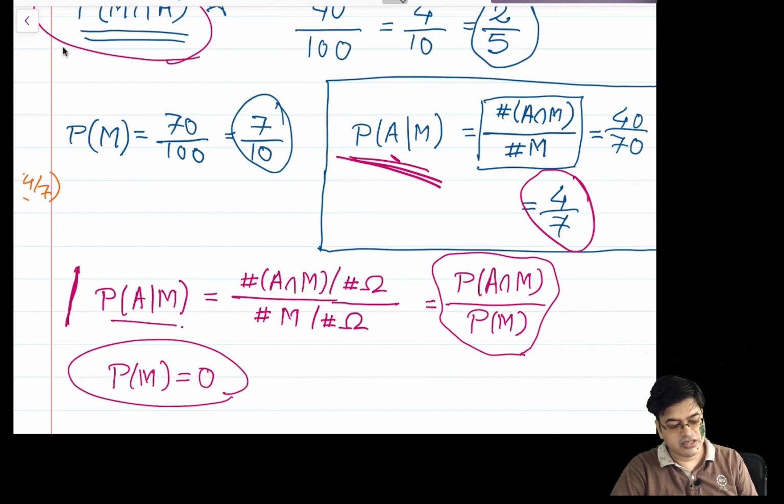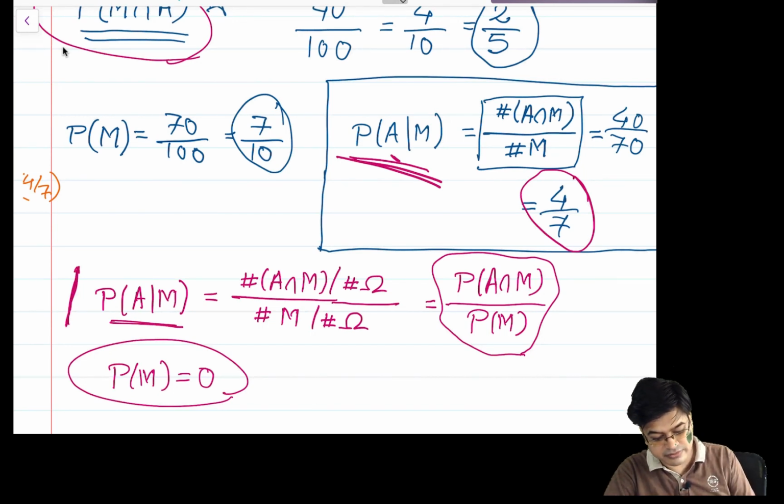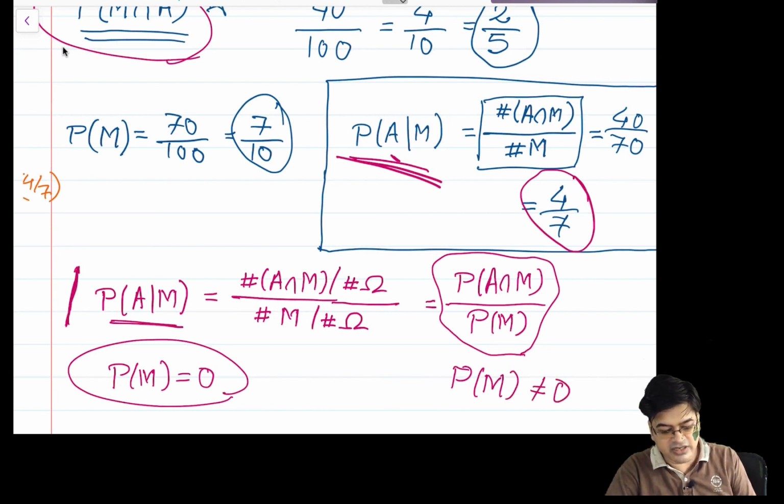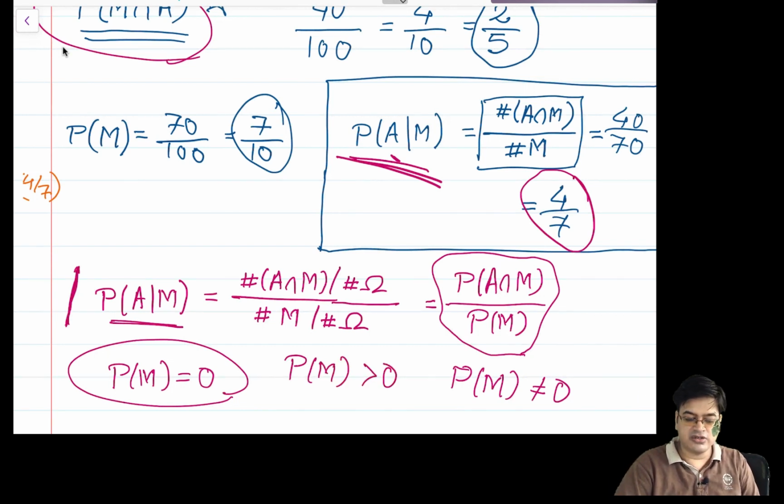So there is no point in thinking about conditional probability when the probability of the set is 0. Therefore we will always put a condition that the probability of M is not equal to 0. Because I am talking about probability, it simply means the probability of M is greater than 0. If it is 0, we don't talk about it. If it is non-zero, we talk about the conditional probability. That's the main idea.